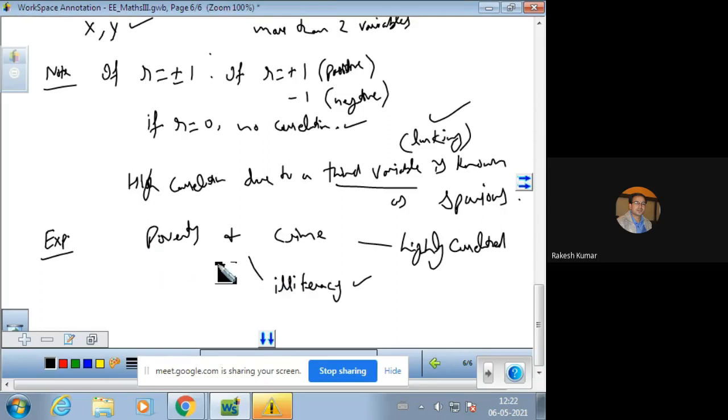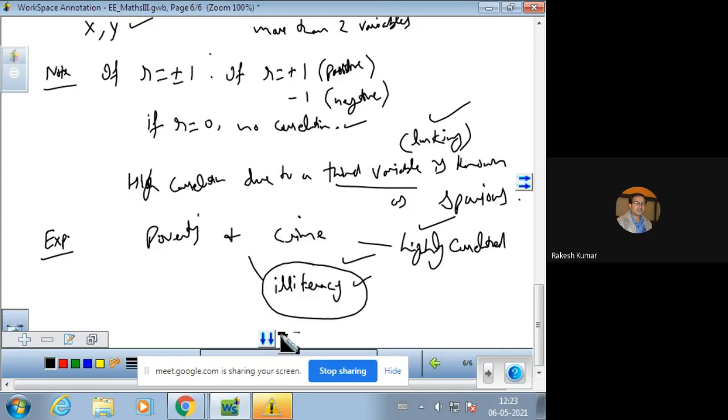There are fewer schools, so obviously the crime rate will be more. So poverty and crime are highly correlated, but they are committing crimes because of their illiteracy. So this is the third variable which is playing the important role. Remember this. This is a very good example.